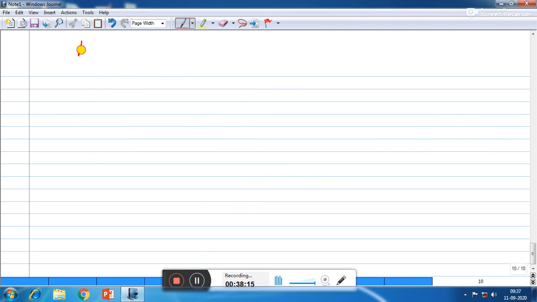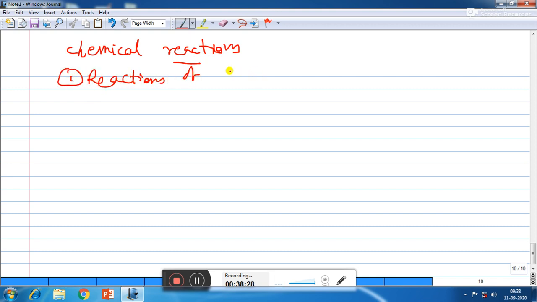Now next is chemical reactions of haloalkanes. So in that, first are the reactions of haloalkanes. Number one is nucleophilic substitution reactions, that is SN reactions. Now there are two nucleophilic substitution reactions. In a nucleophilic substitution reaction, what happens?